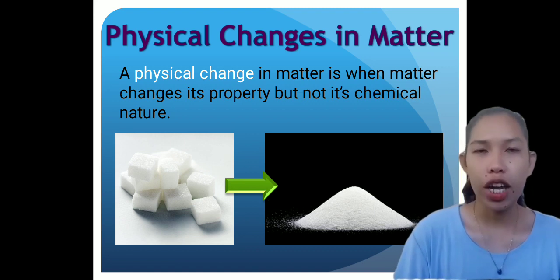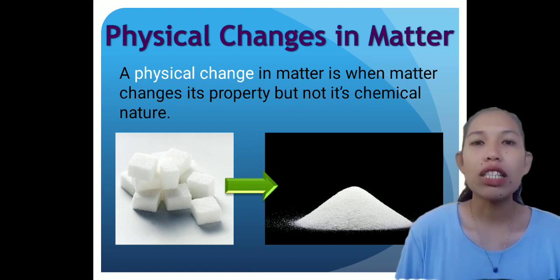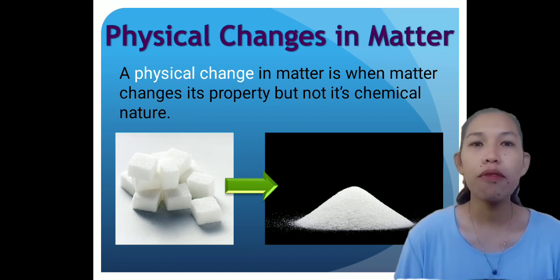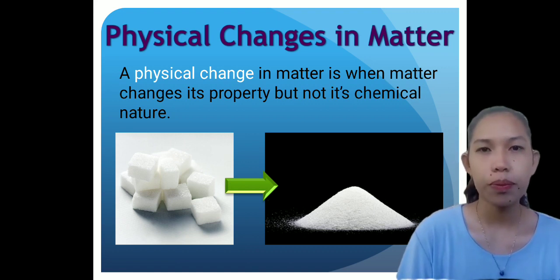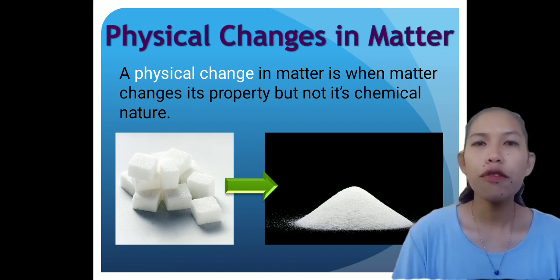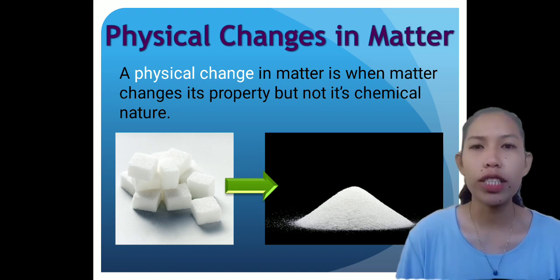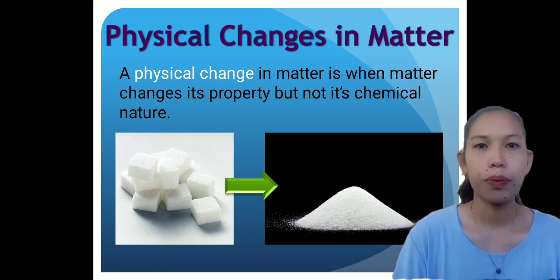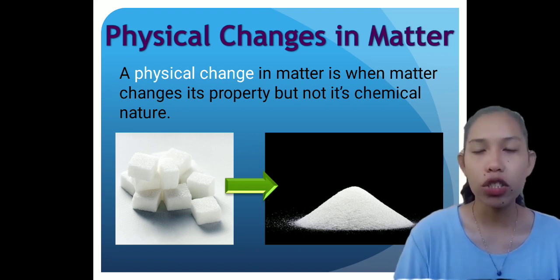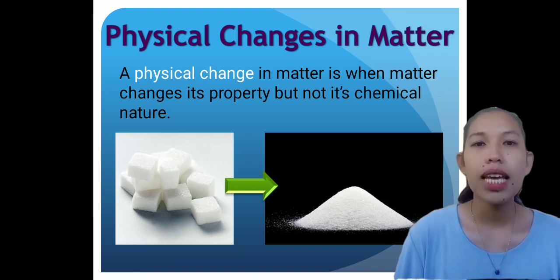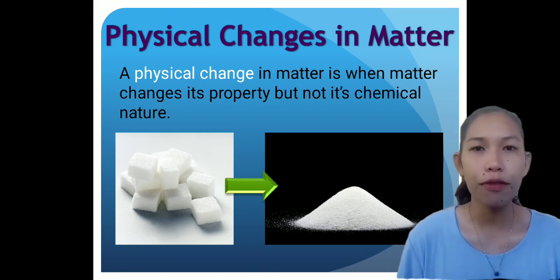In a physical change, the material involved in the change is structurally the same before and after the change. Types of physical changes include texture, shape, temperature, and a change in state of matter. A change in the texture of a substance is a change in the way it feels.